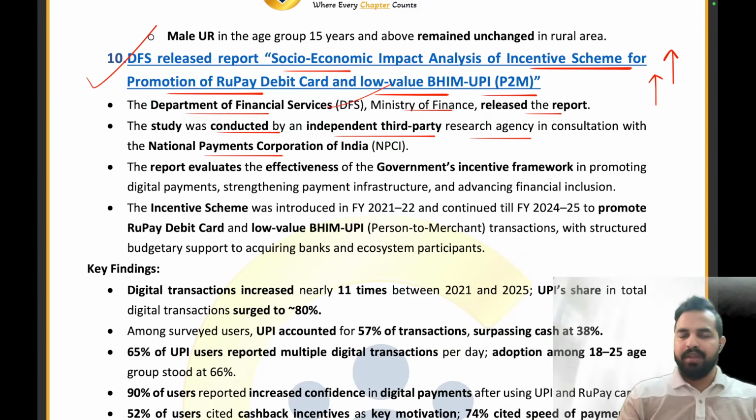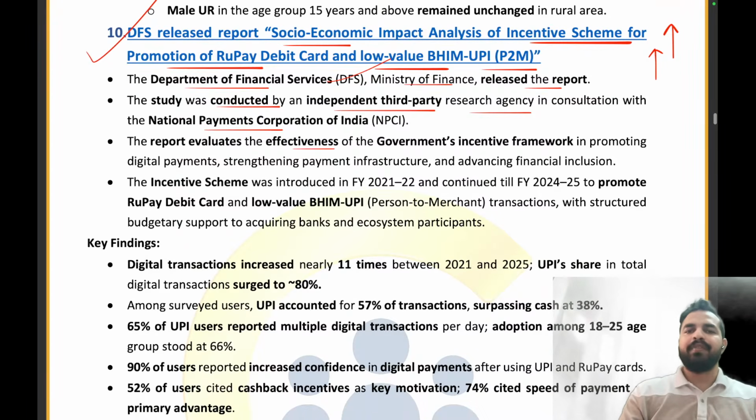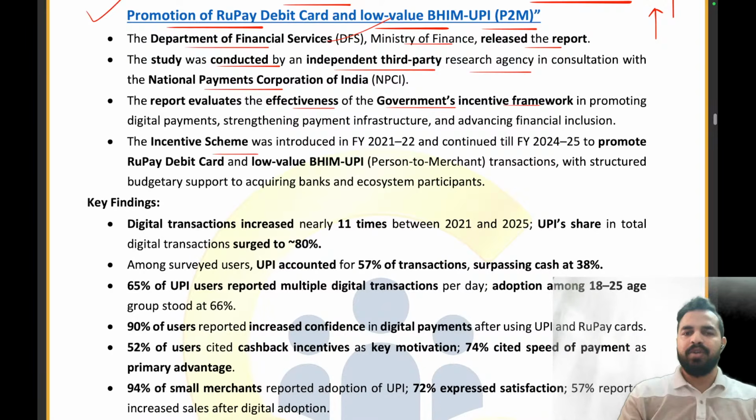So Department of Financial Services ने इस report को release किया. This independent third party research agency was enrolled for the consultation for this report along with the NPCI. और इसने evaluate किया the effectiveness of the government's incentive framework. Right, the incentive scheme was introduced in fiscal year 21-22 and continued till fiscal year 24-25. तो दोस्तों इन 4 साल में क्या changes हुआ 21-22 to 24-25.